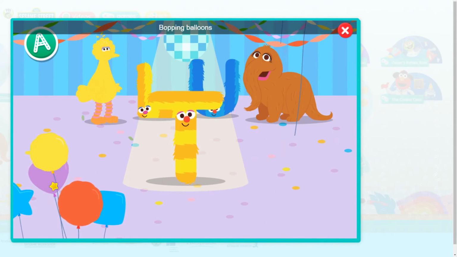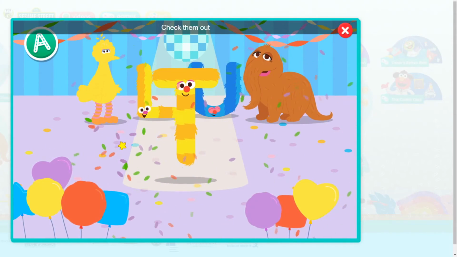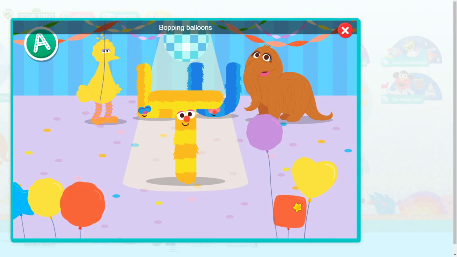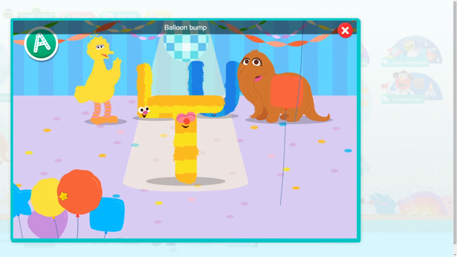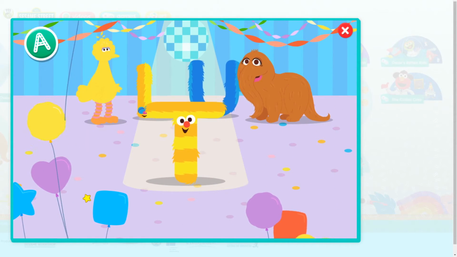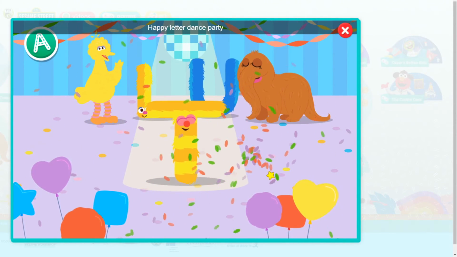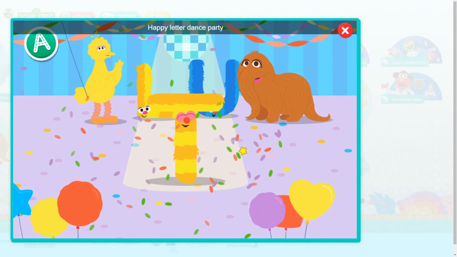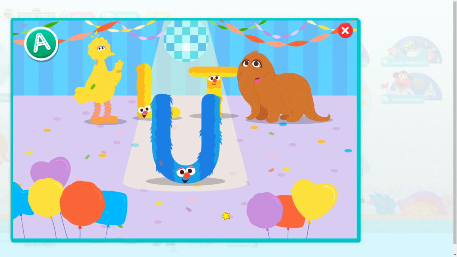Popping balloons. Happy letter dance party! Check them out. Balloon bump! Popping balloons. Happy letter dance party! Hey, look at that letter move! Wow.